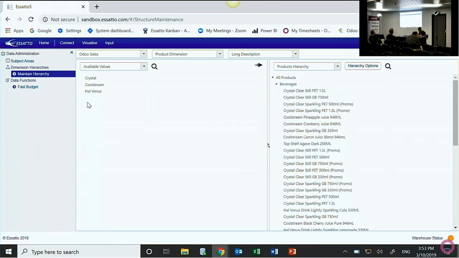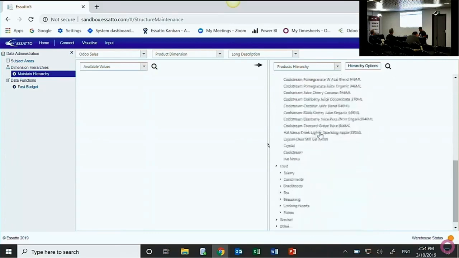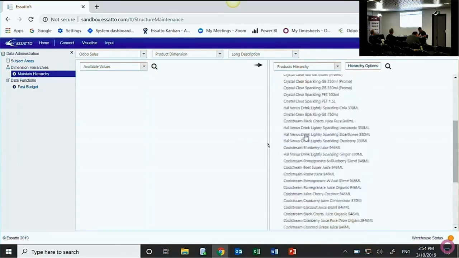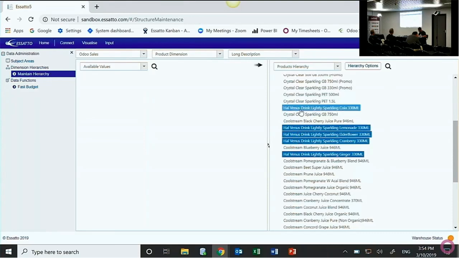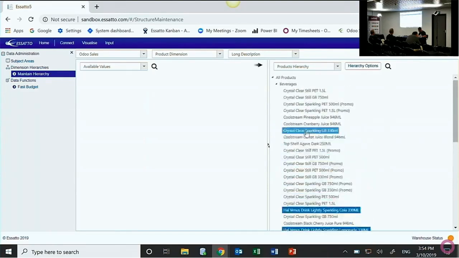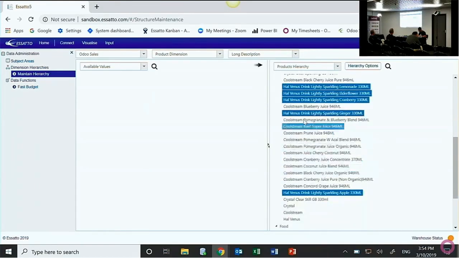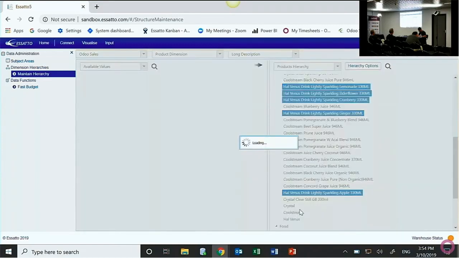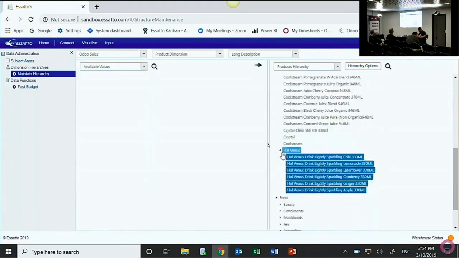So what I'm going to do is take these brands that I've now created, because we want to be able to see under beverages these breakouts by these brands. I'll bring these into the hierarchy. Okay, so just drag and drop. Now you can do this via a managed process as well, so your users don't have to do this sort of thing, but if you've only got a small amount of changes, it's very easy to just drag and drop the information and start categorising your data.